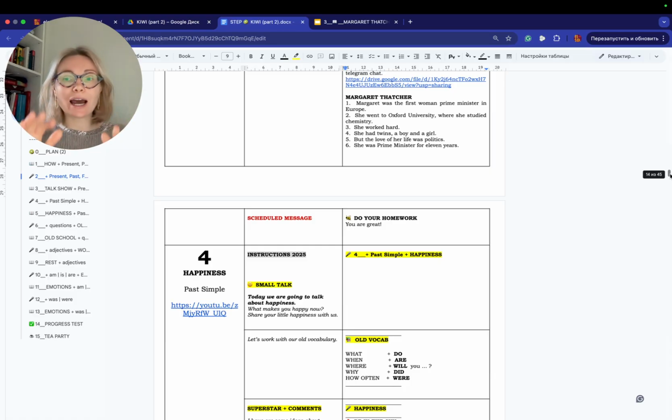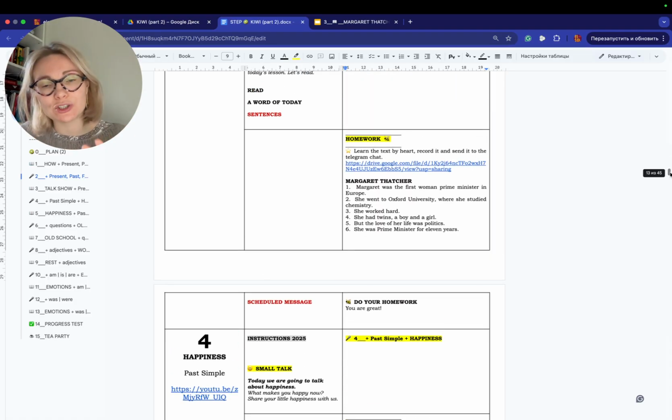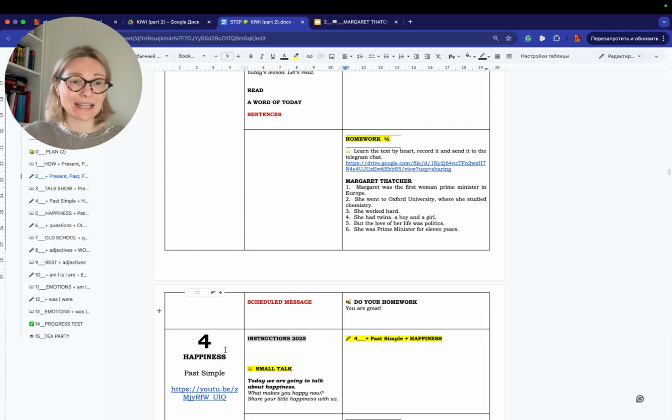So I really want to say that when we share homework, remind the students what to do. It can be just blah, blah, blah. But anyway, in that case the students will never say, I have never heard about that. Because when you repeat the same things, they remember them better. And one day they will start doing this and they will never say, you have never told me about that. So that's it, and see you in lesson 4.